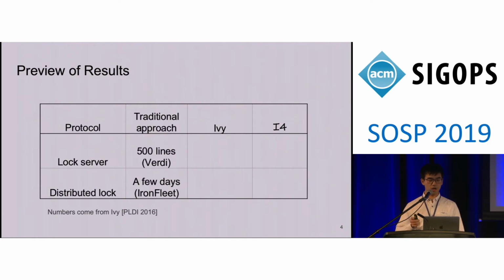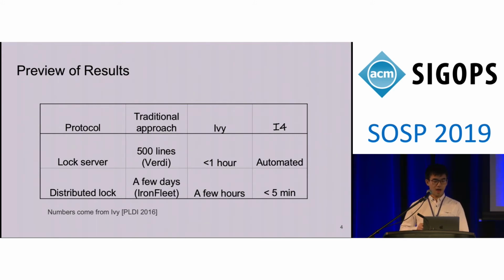Here is a preview of our results. We are comparing the amount of manual effort in different approaches. For log server, a simple protocol with only 15 lines of code, Verdi takes 500 lines of code to prove this protocol. And for distributed log, IronFleet spent a few days to find and prove its inductive invariant. Ivy can simplify this effort to less than an hour for log server and a few days for distributed log. With our tool, I4 can prove log server fully automatically. And for distributed log, I4 requires a little manual help, which takes less than 5 minutes. And then I4 can prove distributed log.